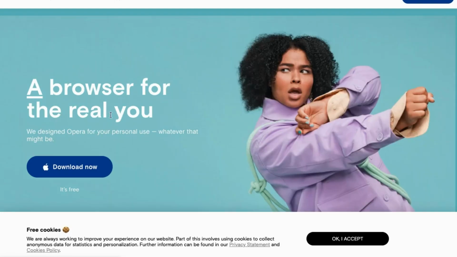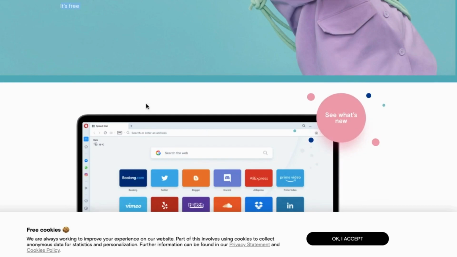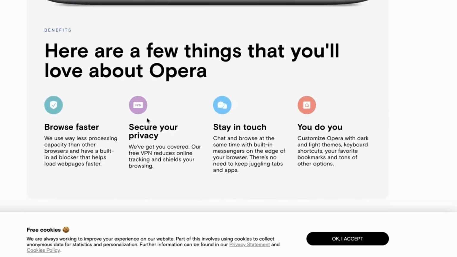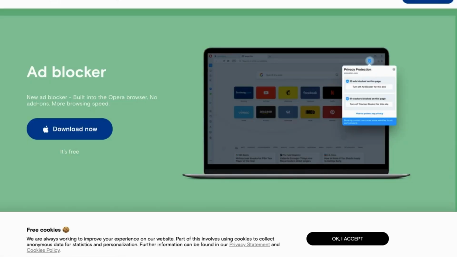Opera is one of the best VPN browsers. It has an inbuilt VPN. See here, a browser for the real you. It is designed for you. It's completely free, as shown here in the video, and it has a free VPN, which reduces online tracking and shields your browsing. This is one of the best. Even I am using the Opera browser.